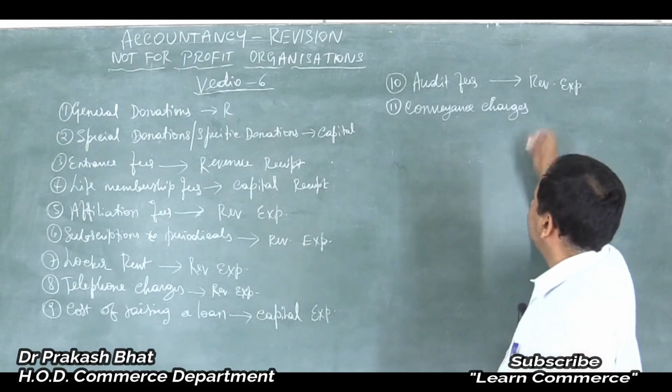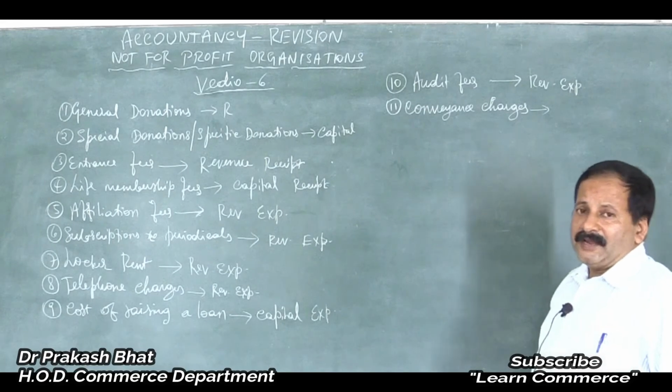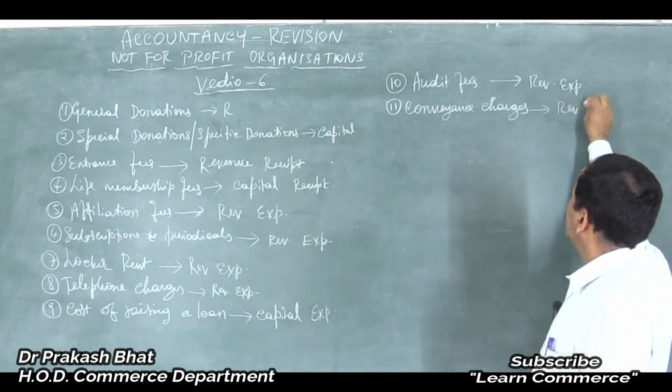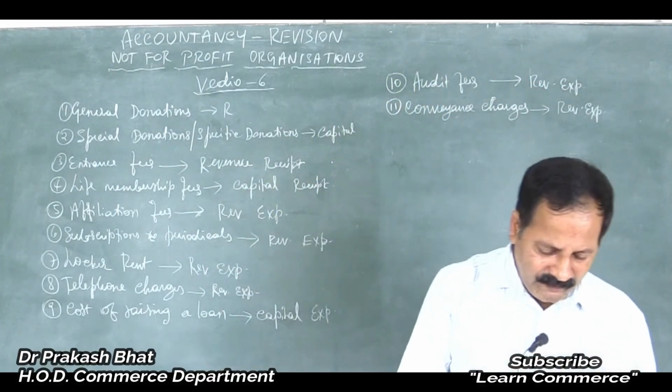Then conveyance charges, I already told you regarding this, is an expense and it is routine in nature, repetitive in nature. So revenue expenditure, right? Yes.